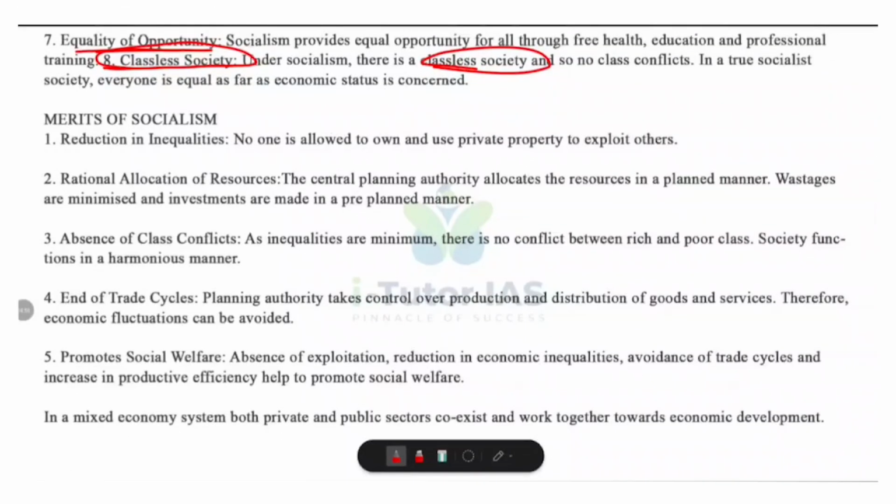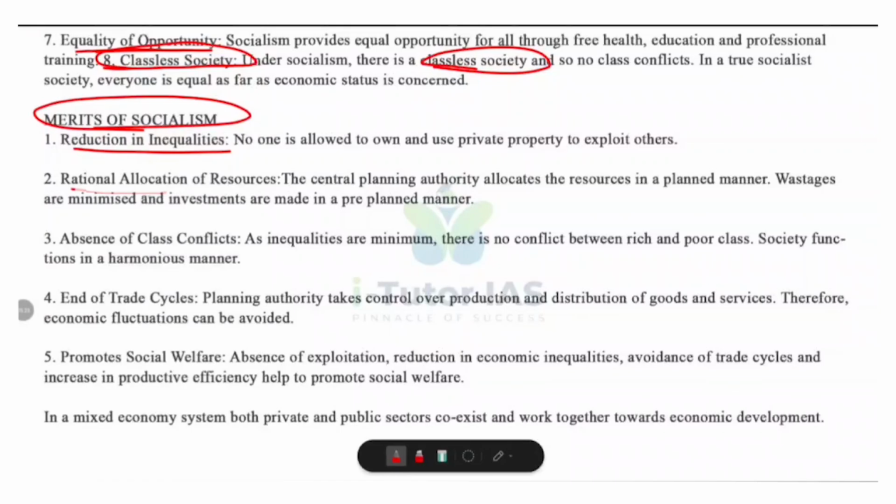Now, what are the merits of socialism? So, reduction in inequalities. In socialism, private property and wealth concentration are not allowed. No individual can exploit others for profit. Everyone gets a fair share of resources and income here. As a result, economic inequalities are minimized, unlike capitalism where the rich keep getting richer.